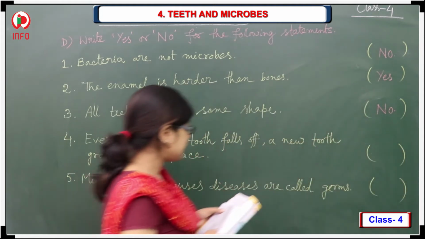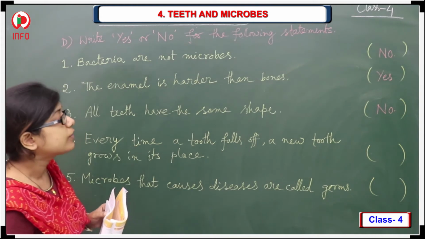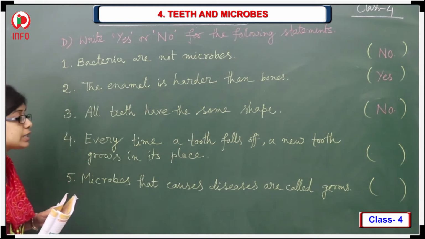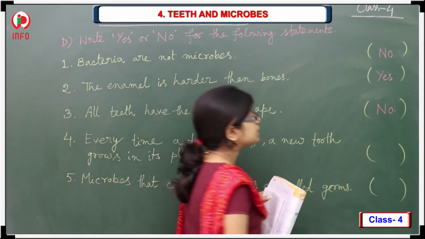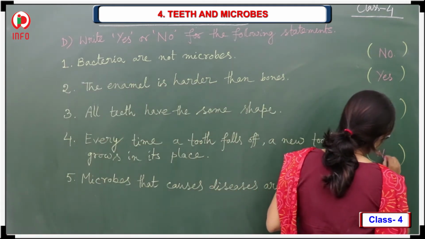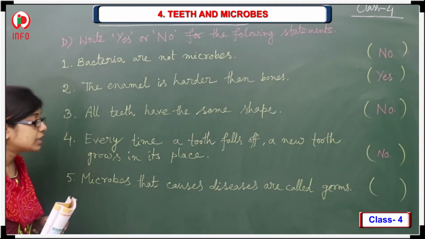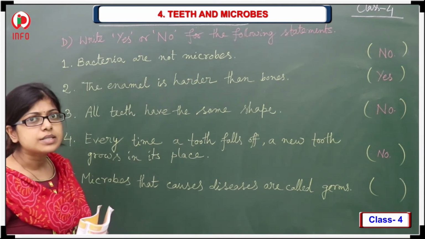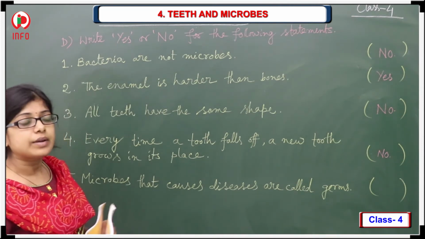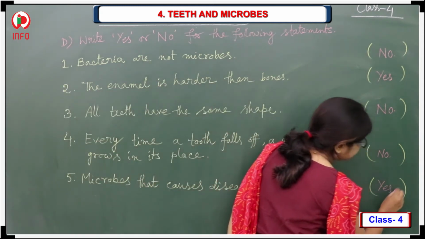Next one, fourth one, every time a tooth falls off, a new tooth grows in its place. No, every time it is not possible. Only one time it is possible. So you have to write no inside the bracket. Next one, microbes that cause diseases are called germs. Is it correct? Yes, that one is correct. So you have to write yes inside the bracket.